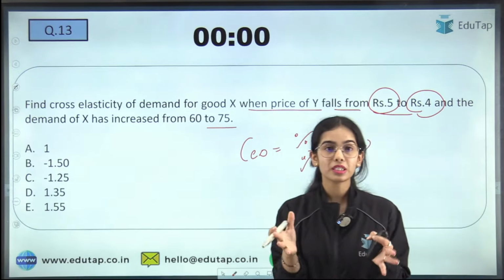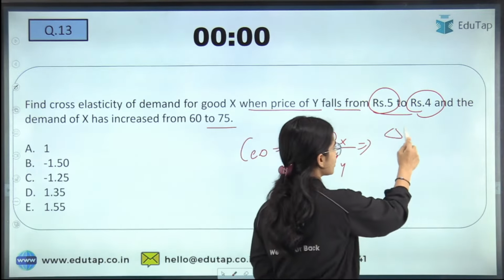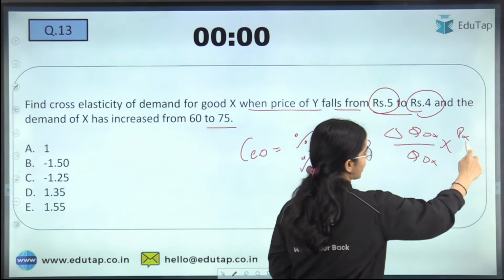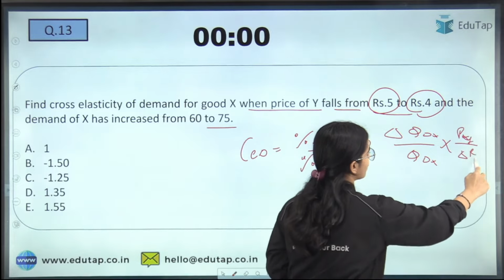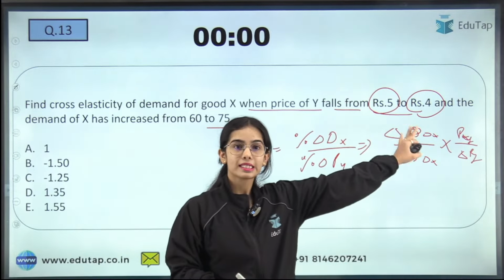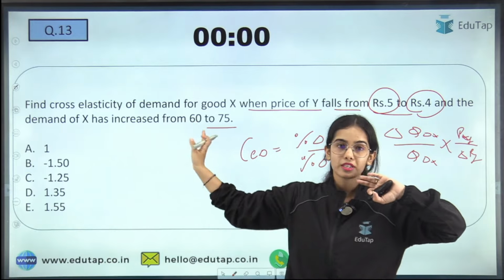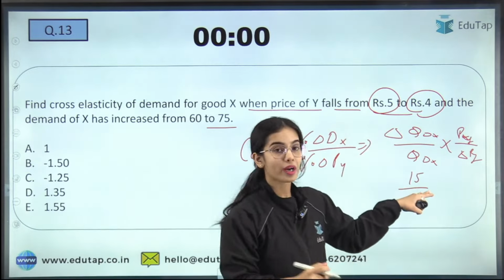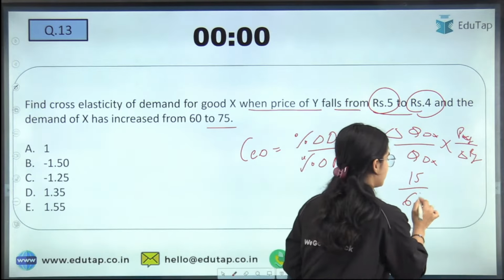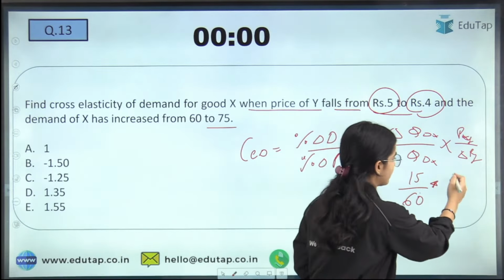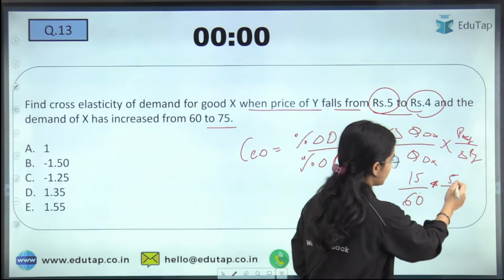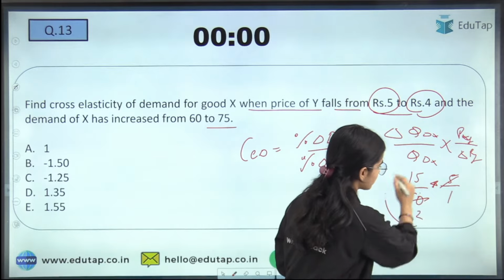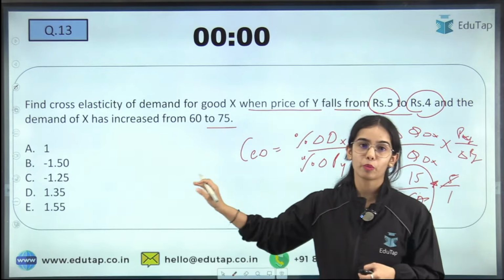If we open this formula up, it is change in quantity demanded of X, original quantity demanded of X, multiplied by original price of Y and the change in price of Y. The change in quantity demanded is 15, the original quantity demanded is 60, original price is 5, change in price is 1. So here you will get the answer as 15 divided by 12, that is 1.25.